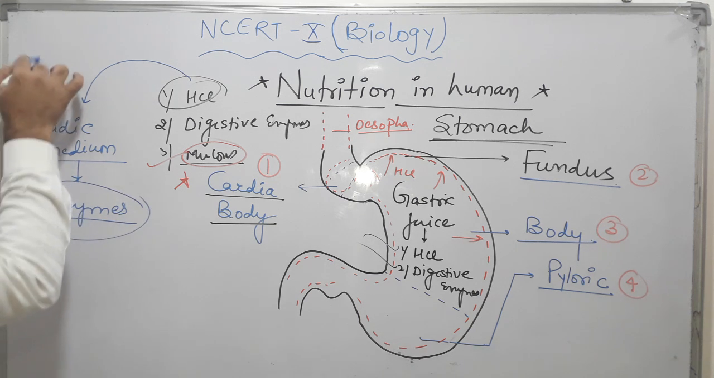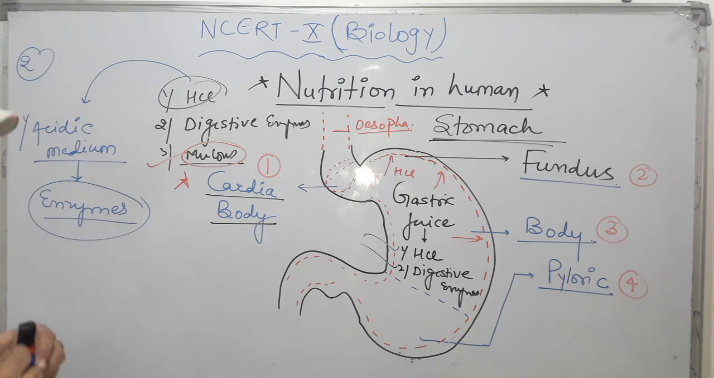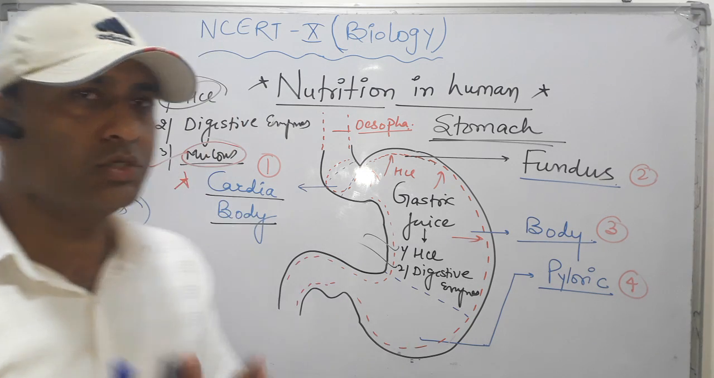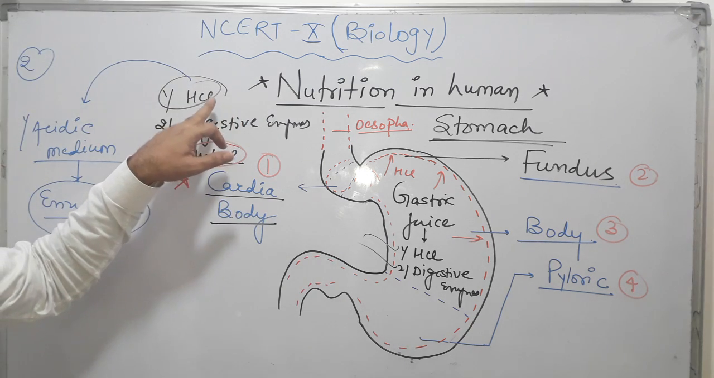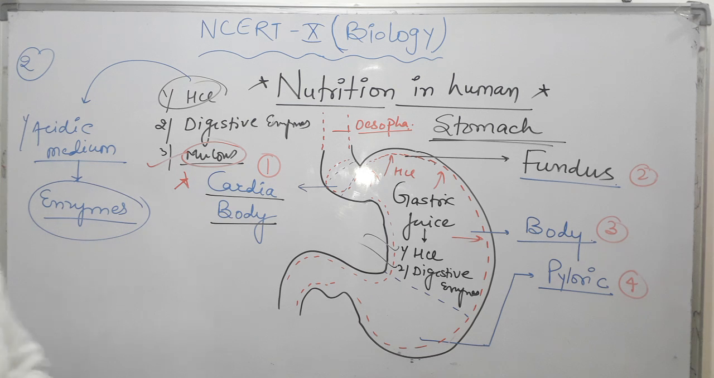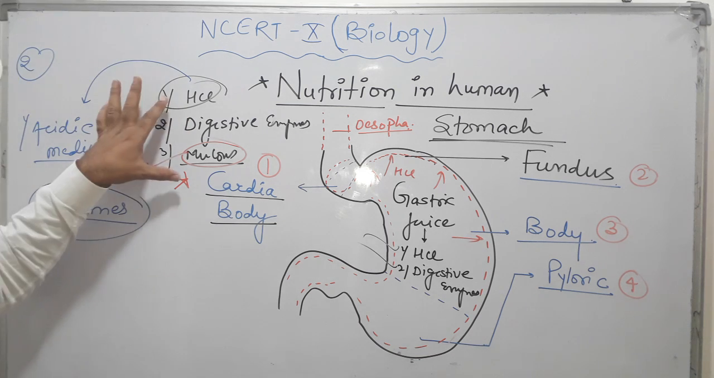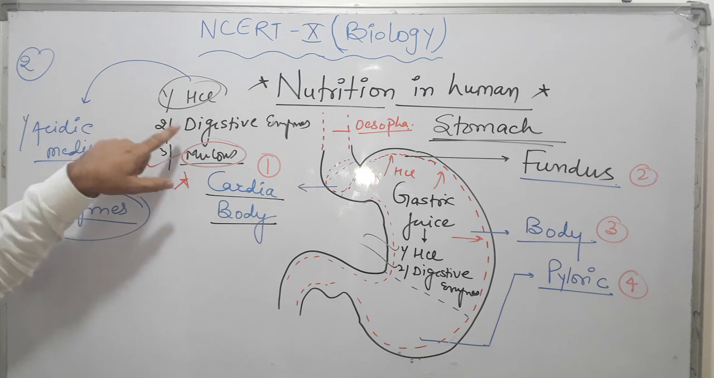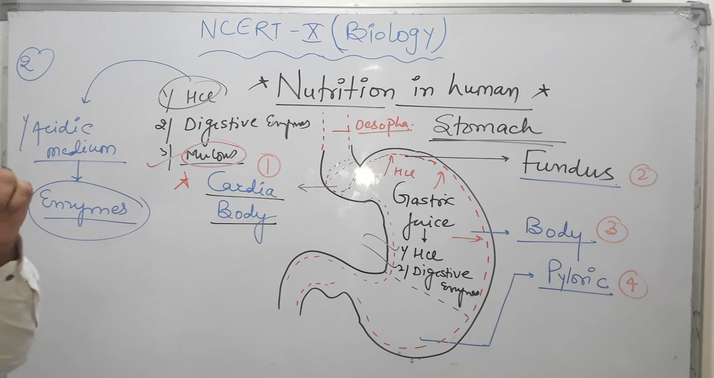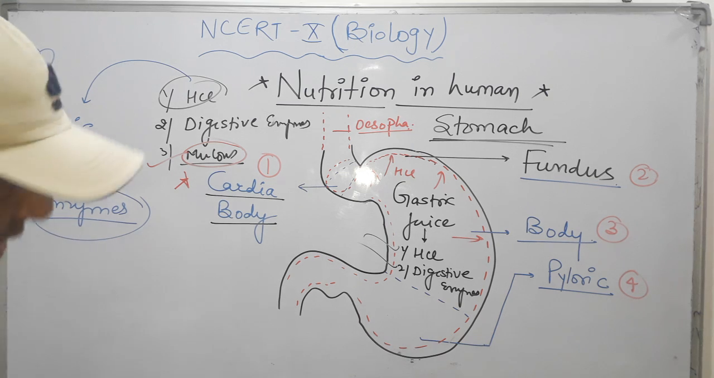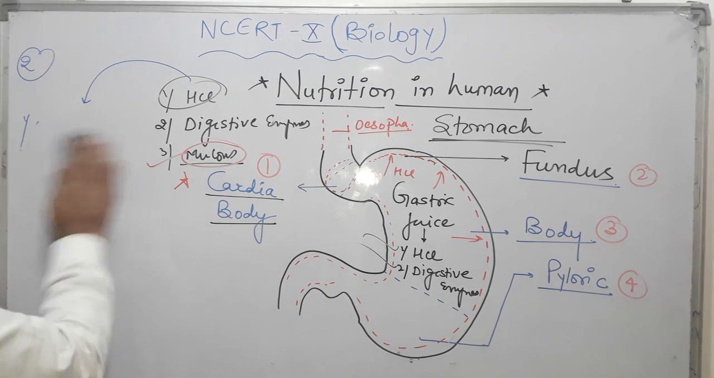Now the second work of hydrochloric acid: it kills all germs which are present in the food. Clear? So that is the function of hydrochloric acid. It is a very strong acid, with a pH of approximately 2 to 3. So there are three structures: first hydrochloric acid, digestive enzymes and mucus. I have discussed two structures, hydrochloric acid and mucus. Now the third, which is digestive enzymes.